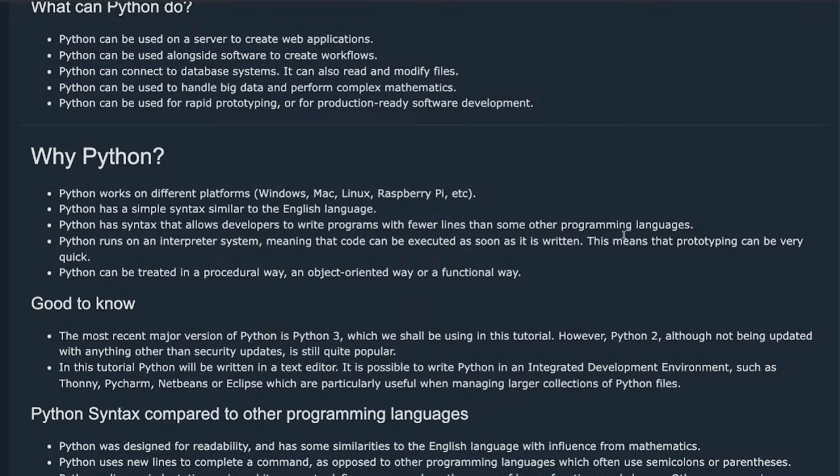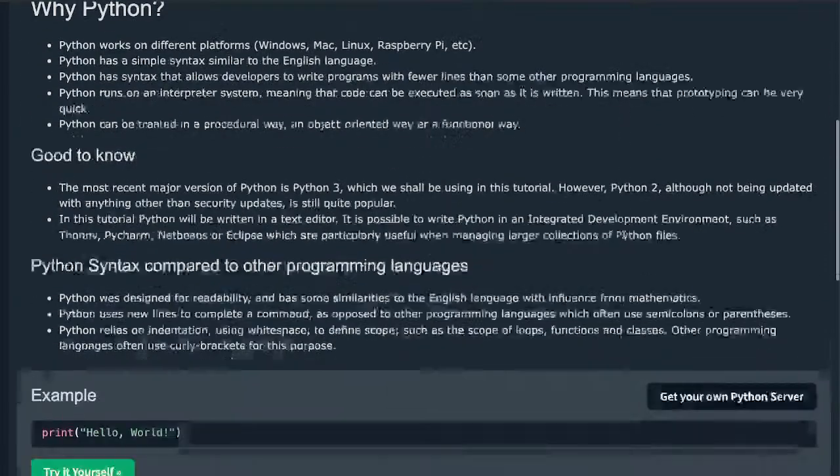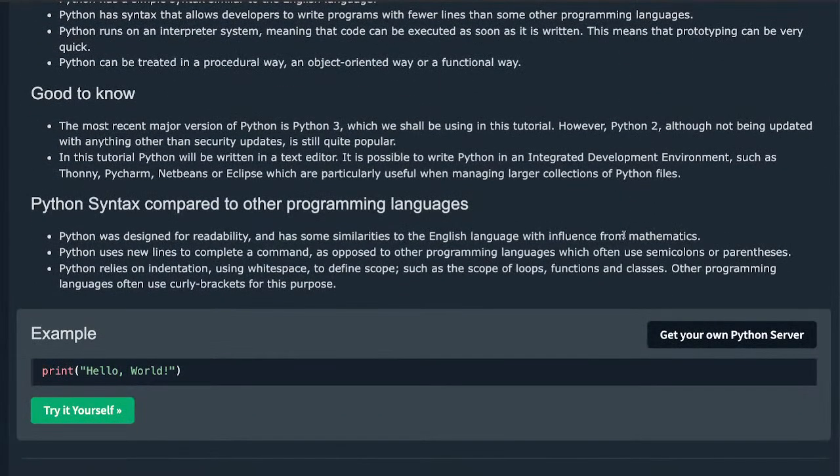Good to know. The most recent major version of Python is Python 3, which we shall be using in this tutorial. However, Python 2, although not being updated with anything other than security updates, is still quite popular.